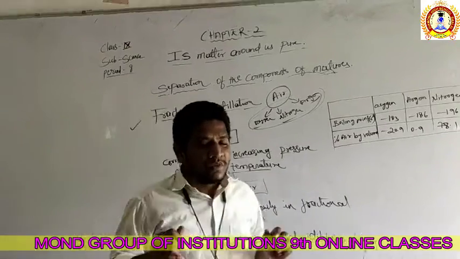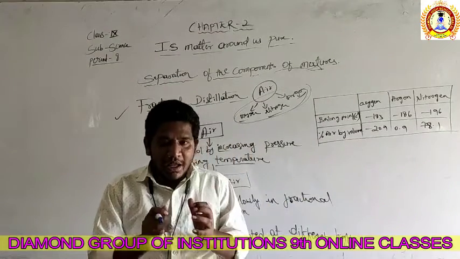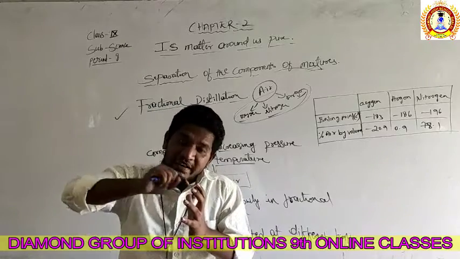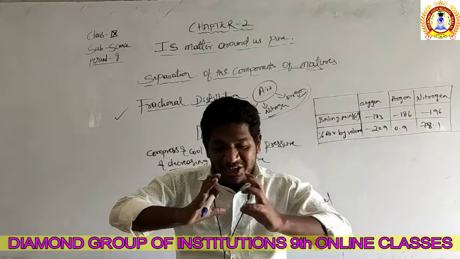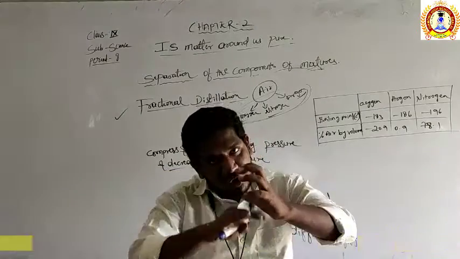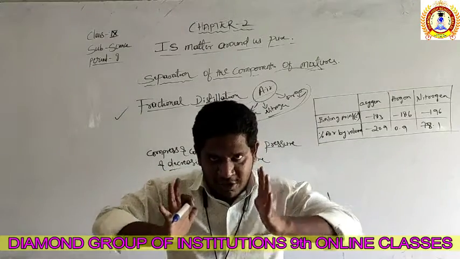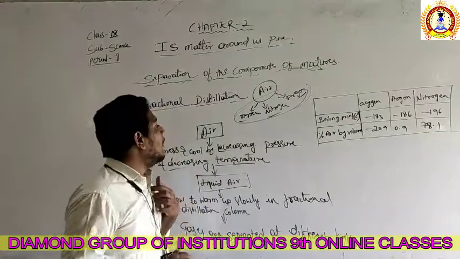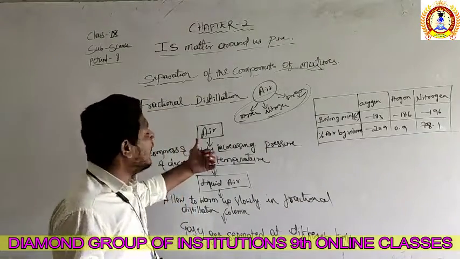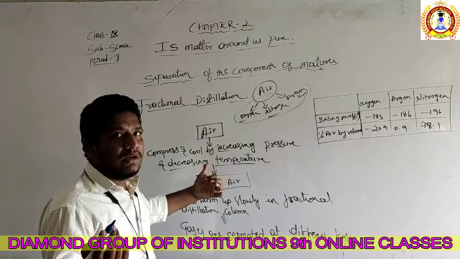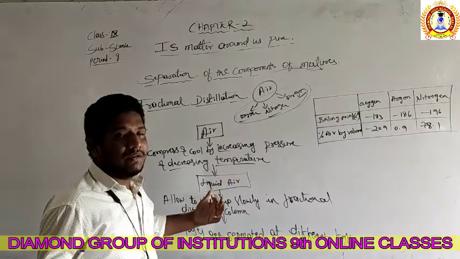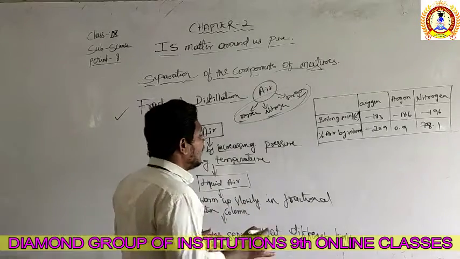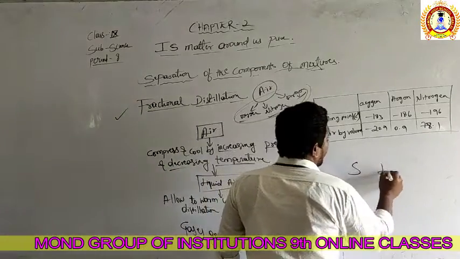Remember this. We have to take the air, and that air can be compressed by increasing pressure, and by decreasing the temperature. Apply more pressure and reduce the temperature. Because when you raise the temperature, the liquid again becomes gas. So that's the method of solid, liquid, and gas. It's very important to understand solid, liquid, and gas properly.